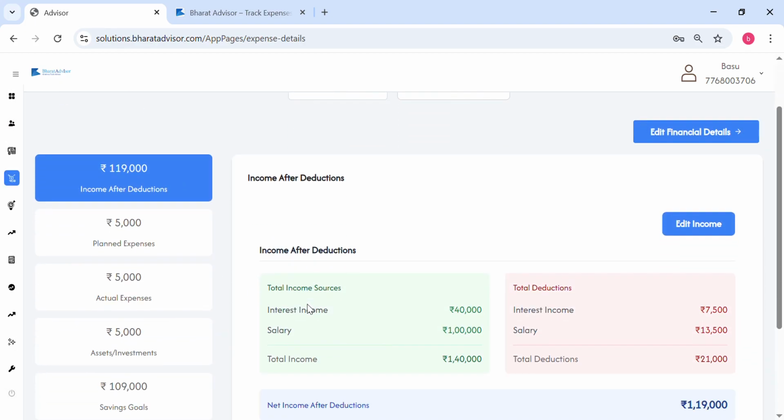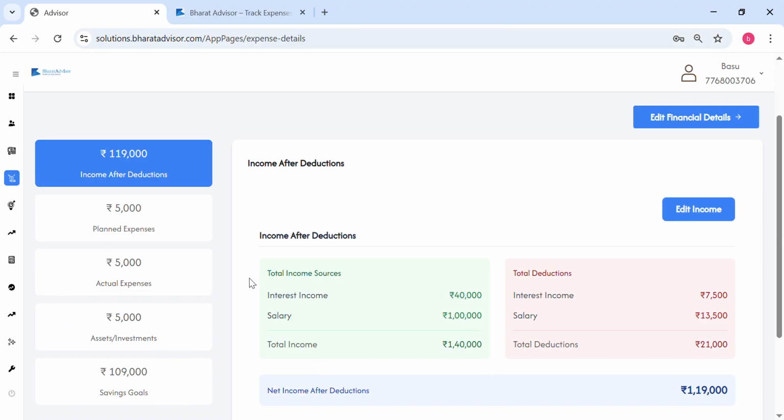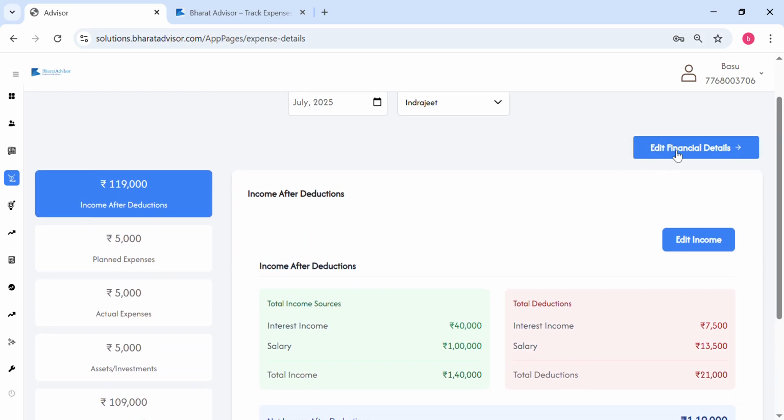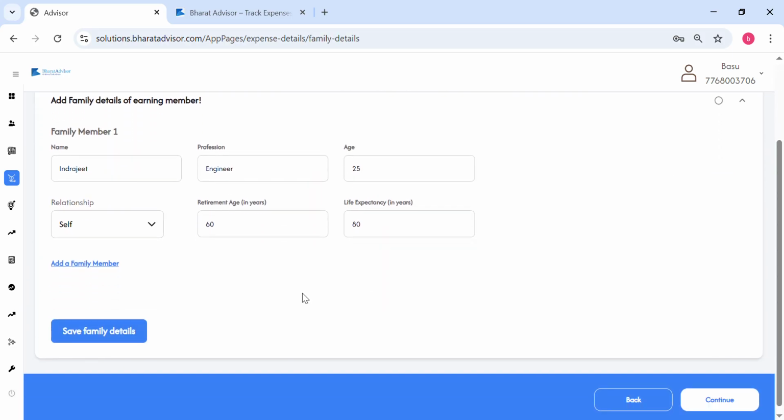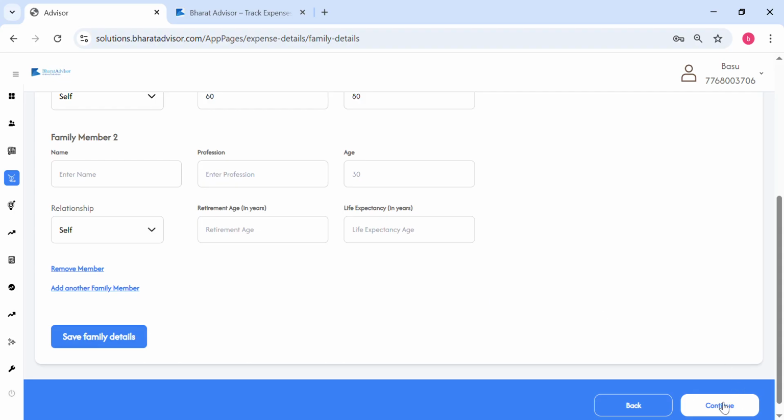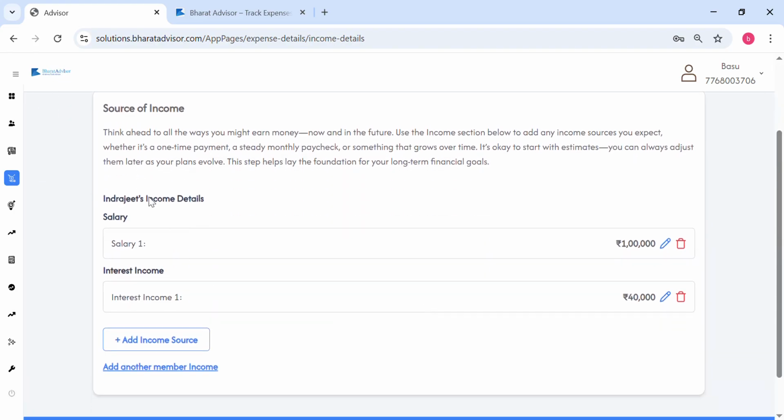The idea here is that you can capture the complete income and expenses, and you can also compare your client's actual and planned. Basically it's a budgeting tool. People charge a huge amount for this, even for financial planning, but for you we're not charging that kind of amount, right? The basic idea is that your client should be able to do their expense planning, and there's a good way of putting all the details here. You can provide your family details, and you can also add a family member, the earning family member. Then you can put the salary, the source of income.